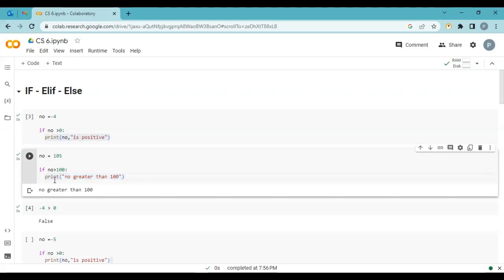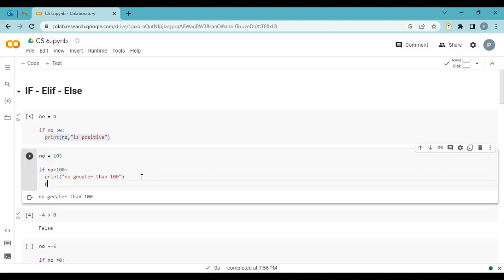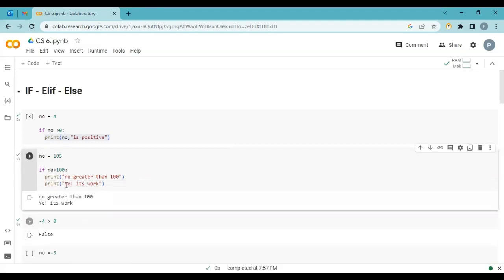And you can see that I write the print statement not exactly below, we press the tab key. Okay, be careful: Python is very strict in indentation. So whatever statement you want to print, suppose I want to print K. It works. So all these statements, whatever I want to write in my if statement, I have to maintain the indentation. The if is here in the very beginning, and then every statement I want to write in my if statement, I keep indented, press tab, and then write the statement.